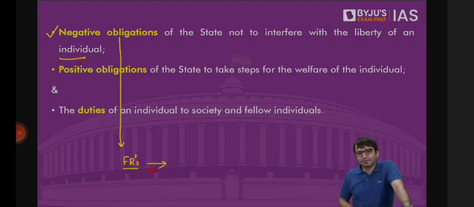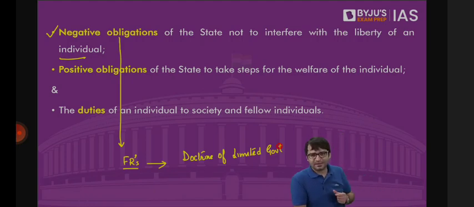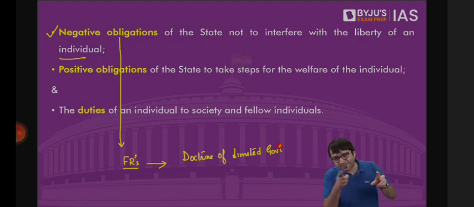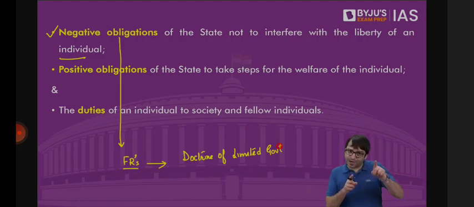And I will go back to the first class that we discussed. Doctrine of limited government. The powers available with the government are not unlimited. There is a limitation on the powers available with the government. That's what we call doctrine of limited government. And what are these limitations? Fundamental rights. Basically, limitations on the state, restrictions on the state, negative obligations on the state. State, you don't have to deny equality. State, you don't have to discriminate. State, you don't have to deprive an individual of his right to life and liberty. State, you don't have to interfere with the dignity of an individual. Restrictions on the state, limitations on the state. That is what we call fundamental rights.